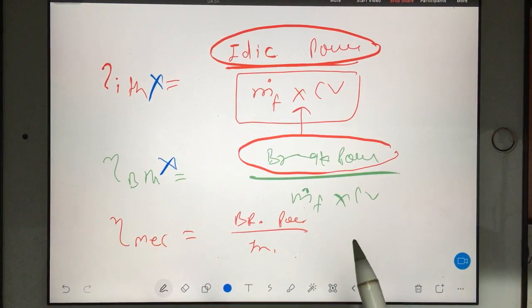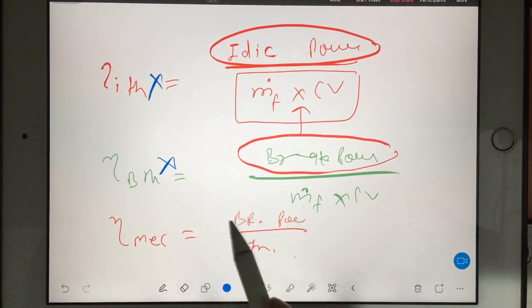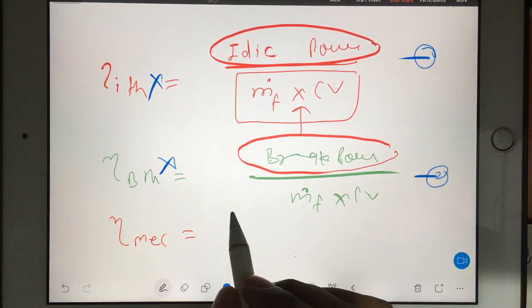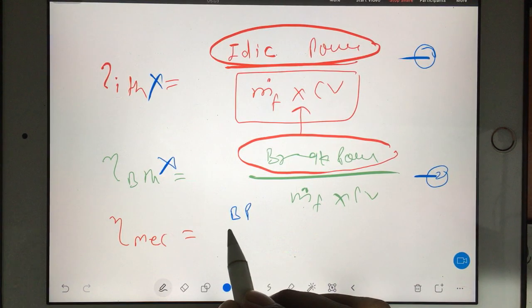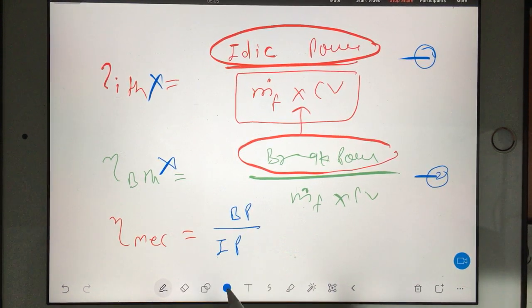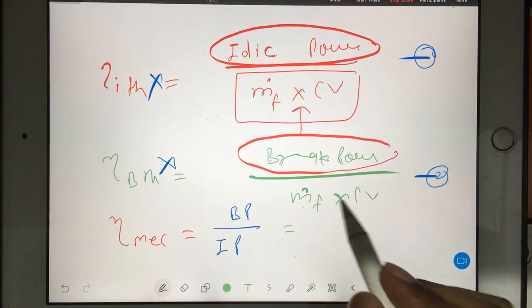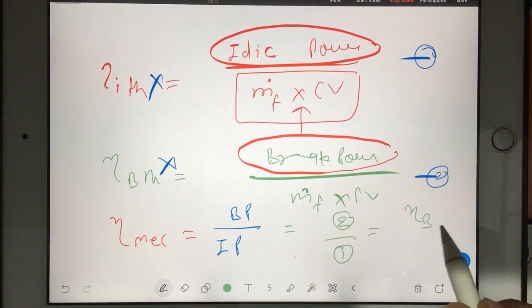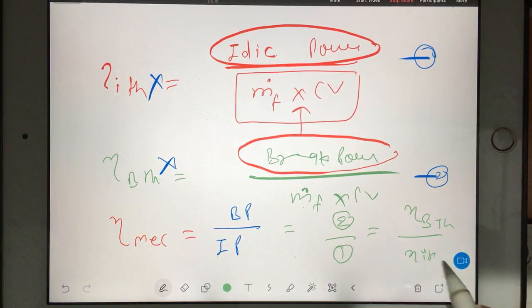If you divide, suppose this is equation 1 and equation 2, you have to get brake power in the numerator and indicated power in the denominator. So you divide in such a way that equation 2 is divided by equation 1. It means brake thermal efficiency divided by indicated thermal efficiency.